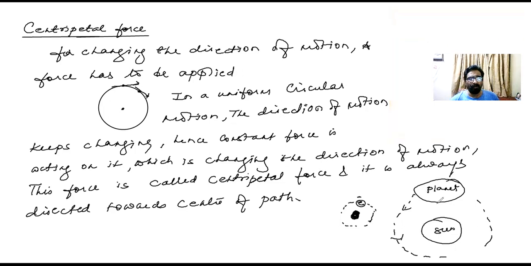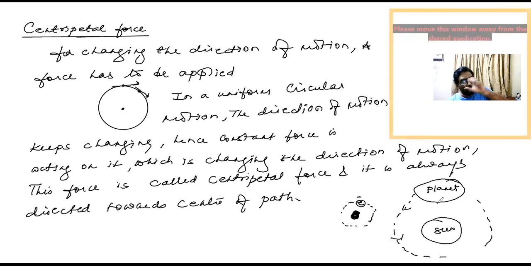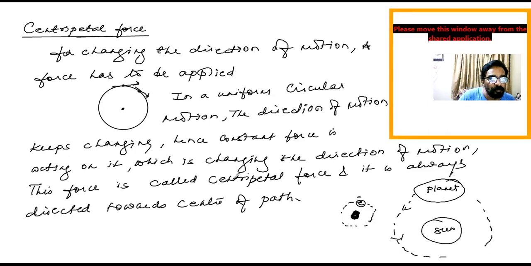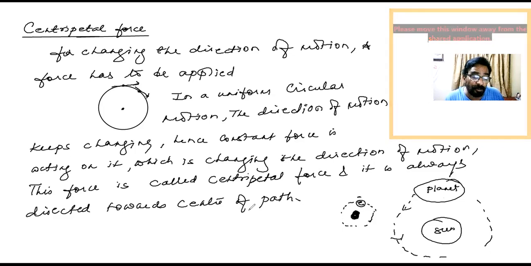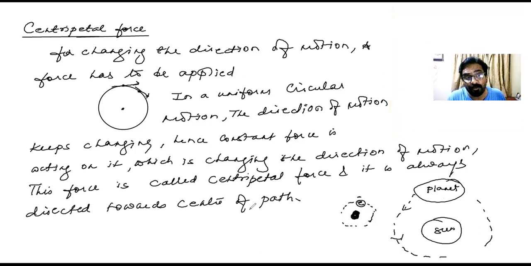In the same way, the moon is a satellite of Earth, and it revolves around an orbit. So the moon has a uniform circular motion. Naturally, there is a centripetal force constantly acting on the moon. And what is it? Yes, the force of gravitation. Got it? That is the force of gravity exerted by the earth on the moon.